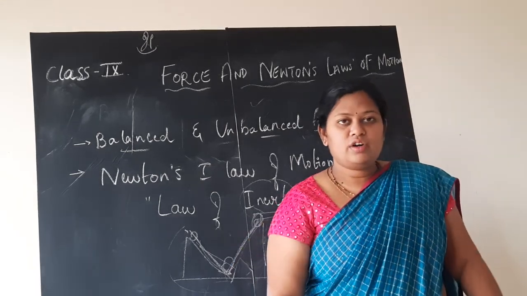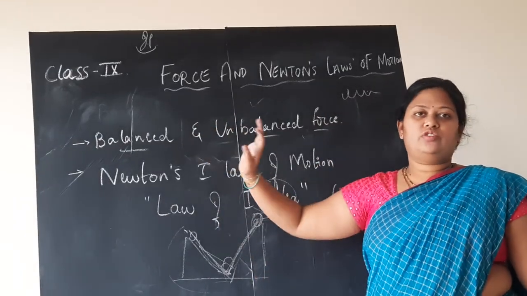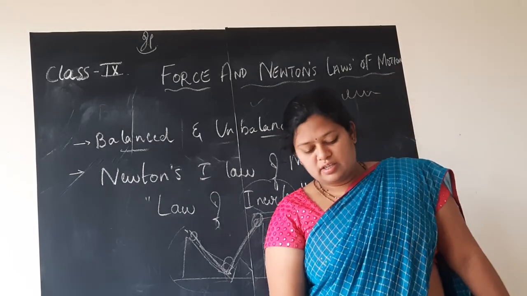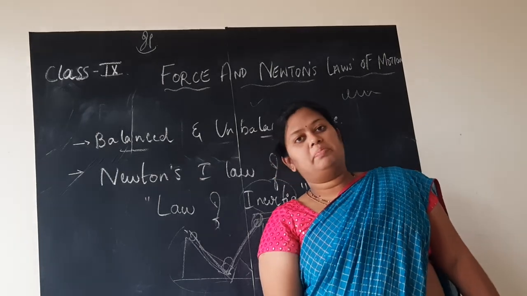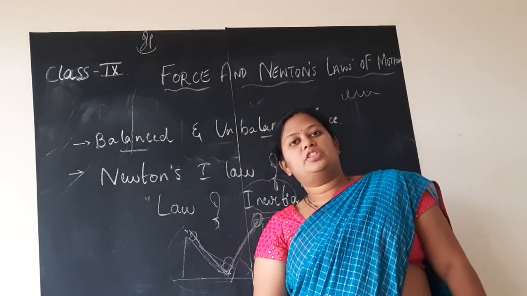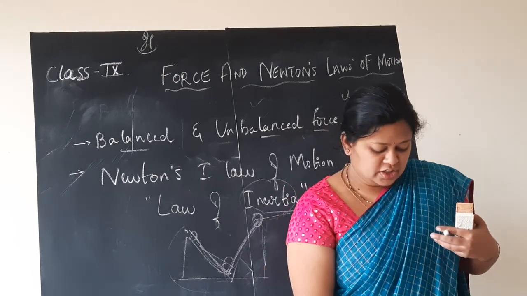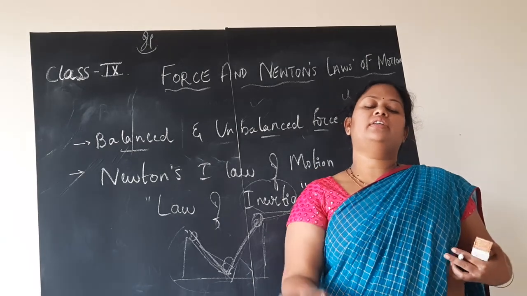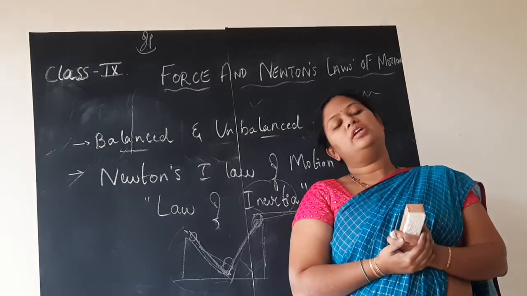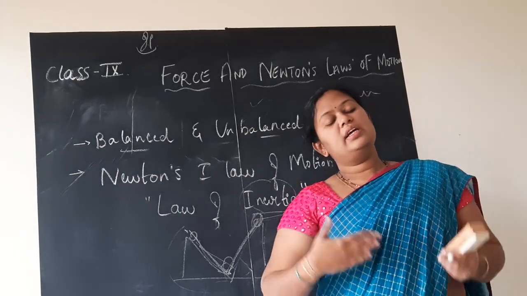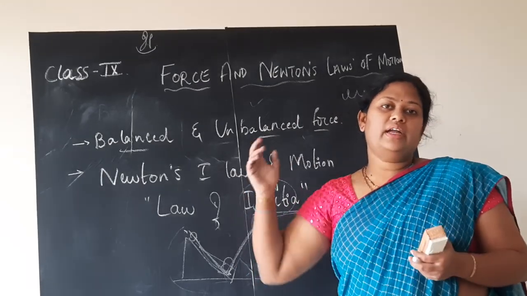And the lower part of the body, we spoke about the concept of friction in case of balanced and unbalanced force, no children. So when you are standing in the bus, there is frictional force present between your foot and the floor of the bus. Since the other force is not acting on your body, and frictional force is only present between your feet and the floor, the force is balanced and you tend to be in the state of rest. But when suddenly the bus starts to move, you feel the jerk and you tend to fall backward.